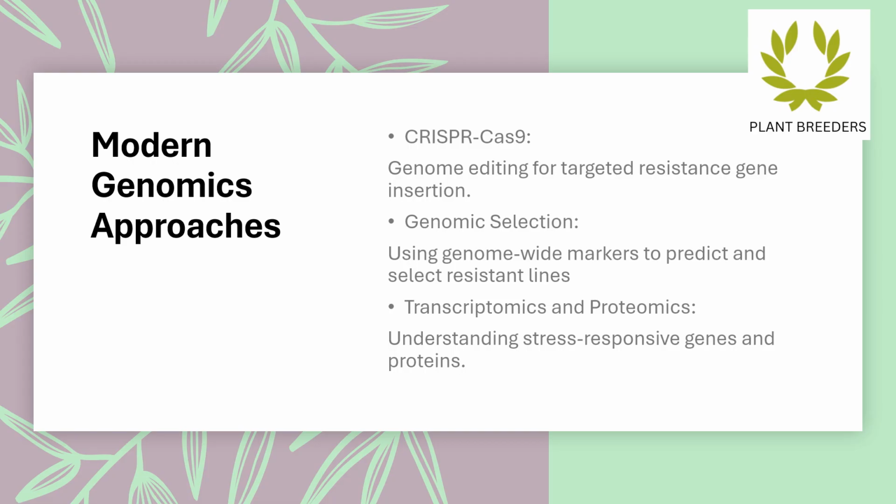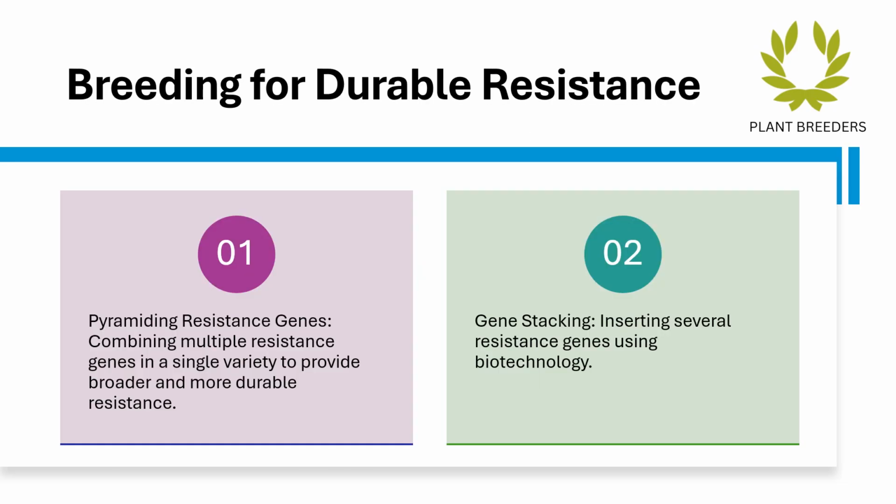Additionally, transcriptomics and proteomics provide valuable insights into stress-responsive genes and proteins, helping researchers understand how plants respond to environmental challenges at a molecular level. Together, these advanced methodologies offer powerful tools for developing resilient crops that can adapt to a rapidly changing climate and shifting agricultural demands. Breeding for durable resistance focuses on enhancing crop resilience by integrating multiple resistance genes, a strategy known as pyramiding. Gene stacking further enhances this strategy by using biotechnology to insert several resistance genes simultaneously, ensuring that crops can withstand various threats.